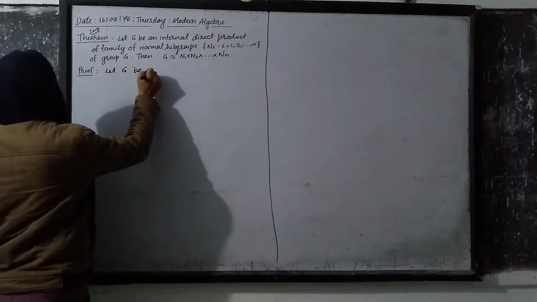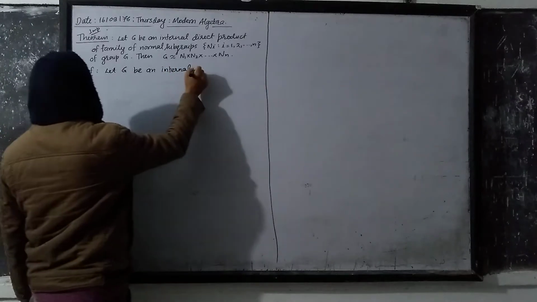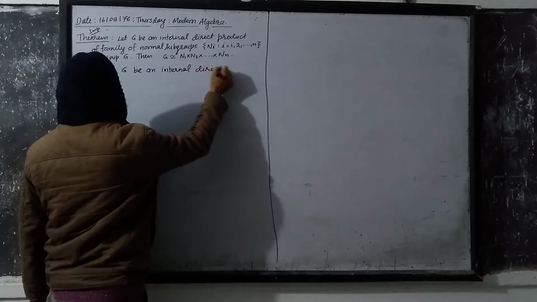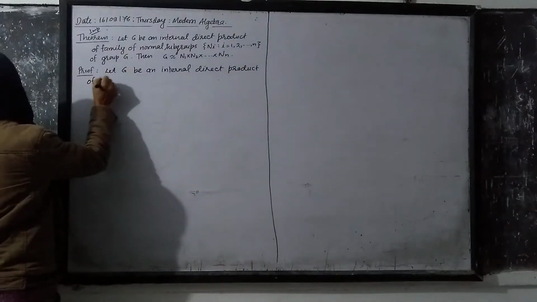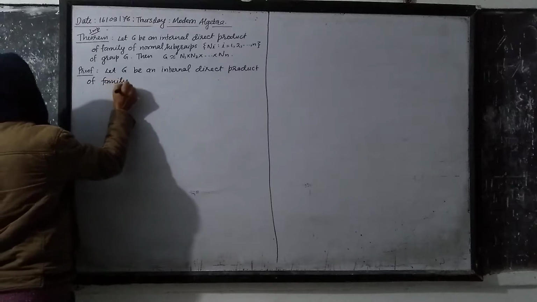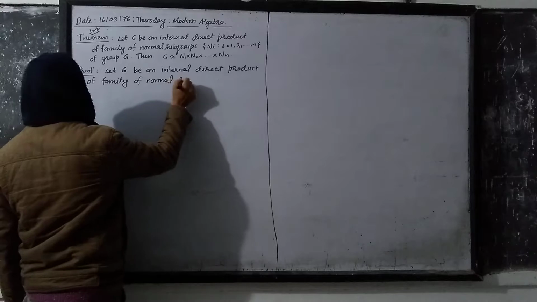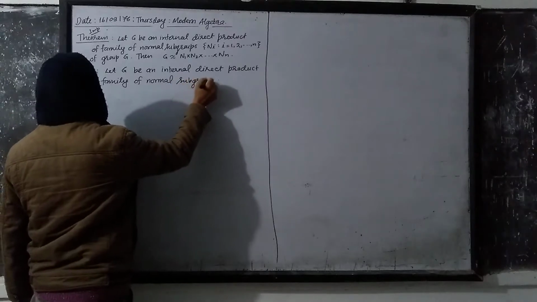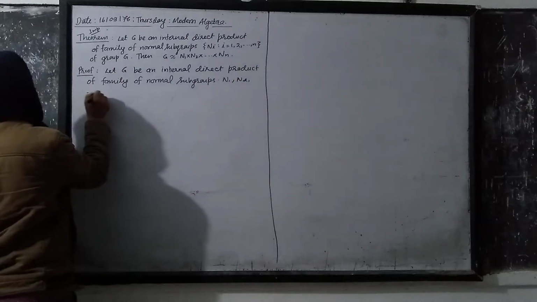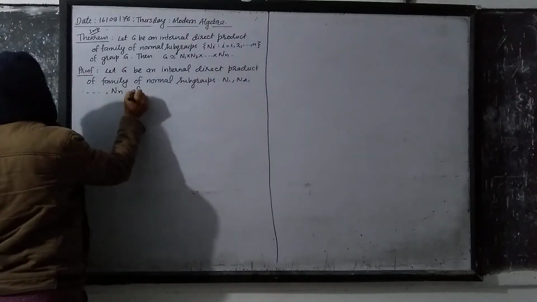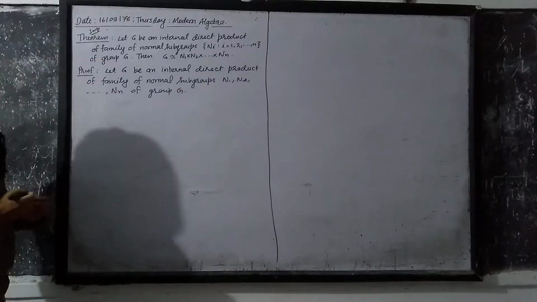Let G be an internal direct product of a family of normal subgroups N1, N2 up to Nn of group G, which are the internal direct product.